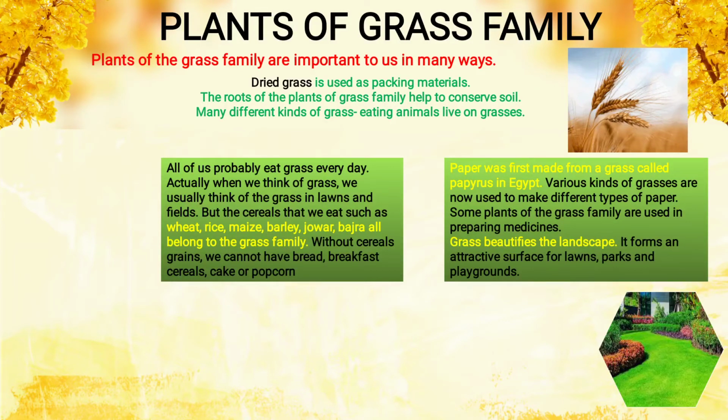Without cereals and grains, we cannot have bread or breakfast. In breakfast also we have cereals, cake or popcorn. The maize, the favorite popcorn, also comes from the grass family. Now you see in the image, up there wheat is shown, so wheat also comes from the grass family.